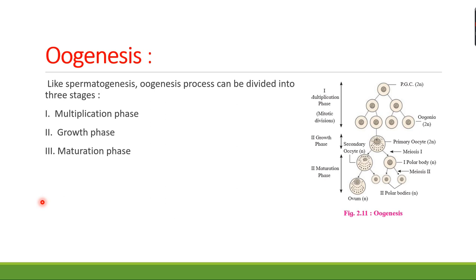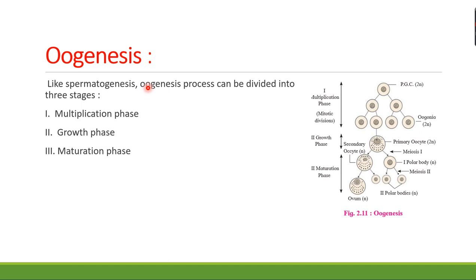As you know, spermatogenesis is the process of the formation of sperms or spermatozoa. Oogenesis is the other part, which occurs in the human female. Oogenesis is the process of the formation of the female gamete in the ovary.